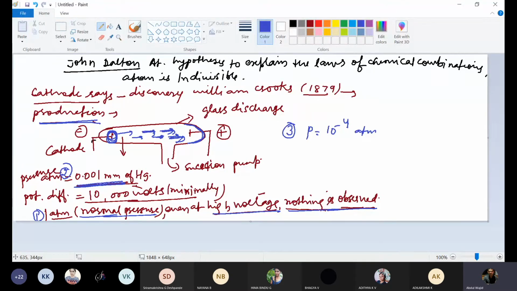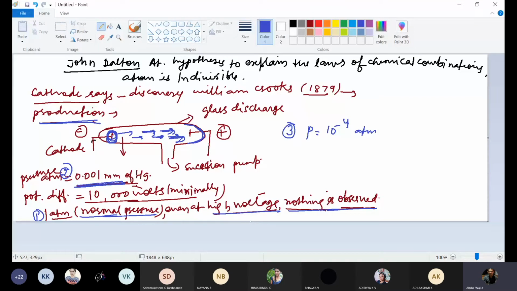So when the pressure inside the discharge tube is 10 to the power minus 4 atm, walls of this discharge tube will start glowing with a faint greenish light called fluorescence. It is due to bombardment of the glass walls of the tube by the rays emitted from the cathode. So this is about the production of cathode rays.